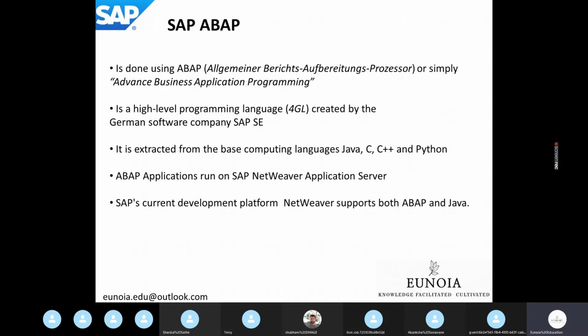NetWeaver has its own versions, like Java has its own versions, like 6.0, 6.2, 6.8, 7.2, 8.0. Likewise, SAP NetWeaver also has its own versions. The current recent version is 7.52, and then again there are sub versions also, 7.52 Service Pack 15, Service Pack 16, likewise. Each of the NetWeaver versions has some improvement compared to the previous one.